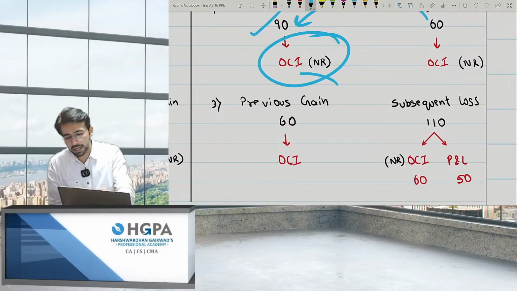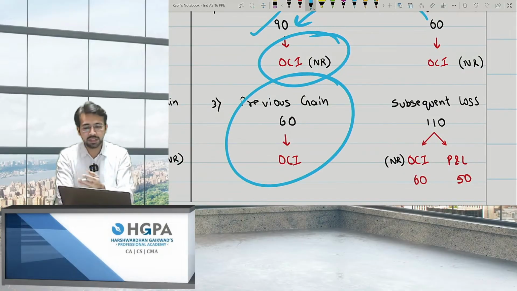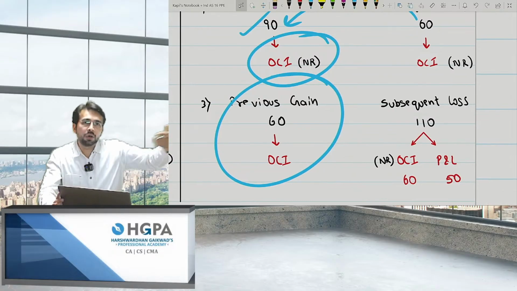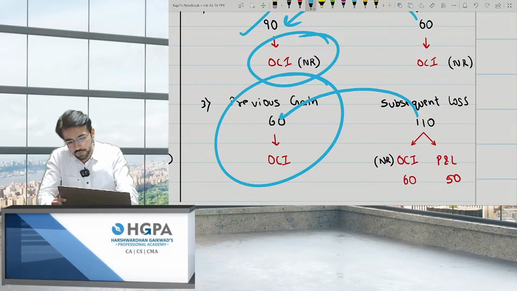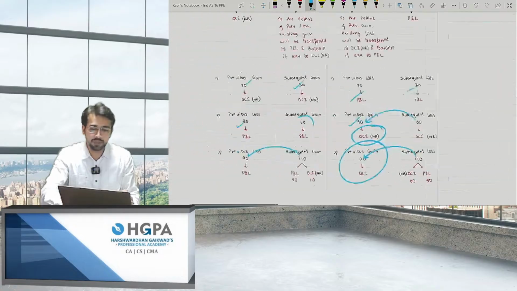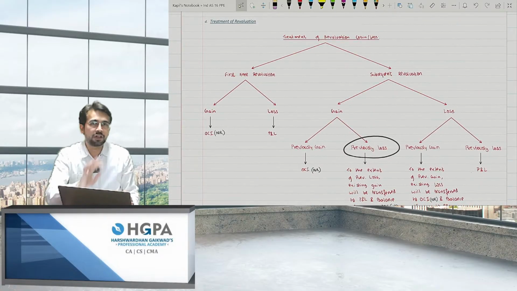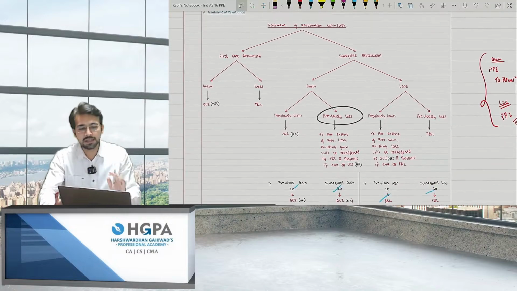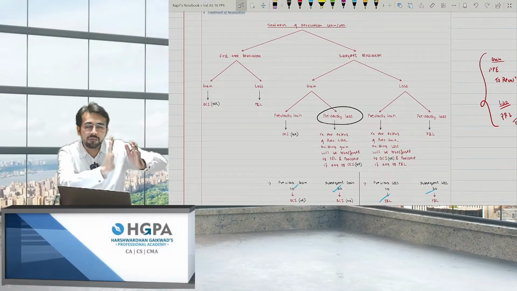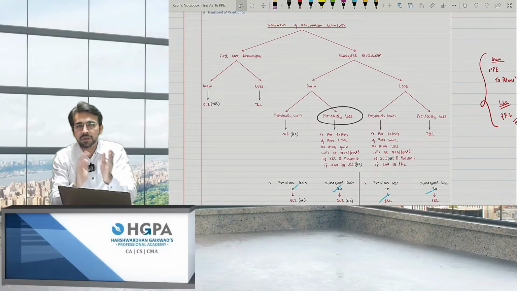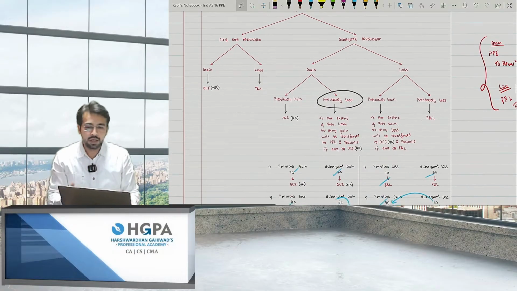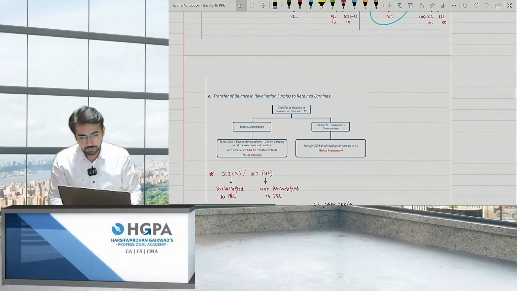Next point. If you got a gain of 60, obviously you booked it in OCI. But after that you are getting a loss. So you cannot book the loss to P&L directly. What you have to do is give the loss up to 60 to OCI and the next to P&L. This is the point, right? I hope you got this point of the treatment of revaluation gain. That is, if in the future years you are getting a gain or a loss, don't directly transfer. Check whether there was a gain or loss in the previous years. If yes, then reverse that gain or loss and then move ahead with the regular steps. Okay. This is the revaluation treatment. Okay, fine. Next point.